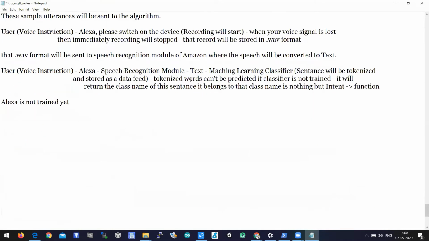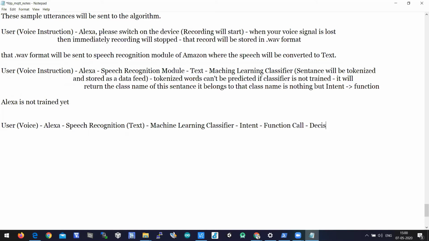So here, as simple as it is, the user's voice is collected by Alexa, and speech recognition converts that voice to text, and the text is sent to a machine learning classifier. The classifier identifies the class it belongs to, and that is nothing but the intent. That intent will be sent to a function call, and the function call will make the decision there.